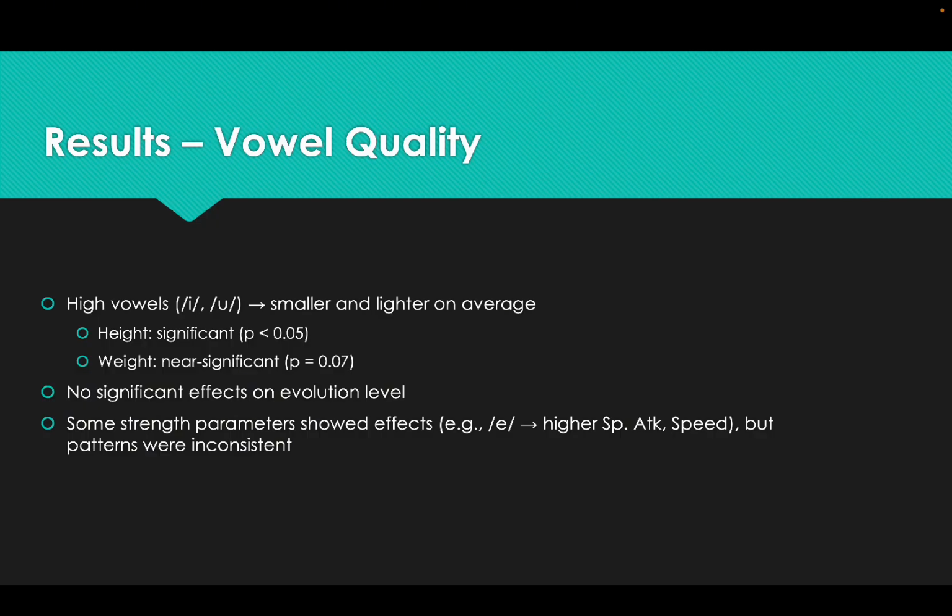About vowel quality, higher vowels such as i and u mean smaller and lighter on average in height and weight. No significant effects on evolution level, but some strength parameters show effects, like a means higher speed and attack, but patterns were not consistent.